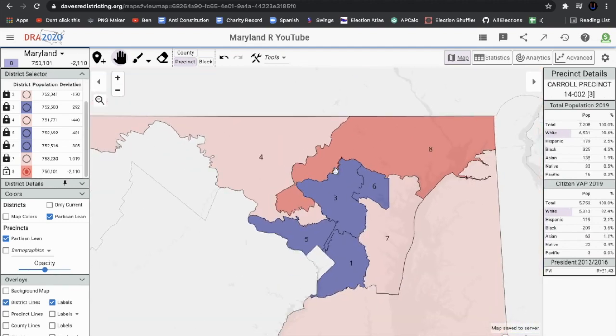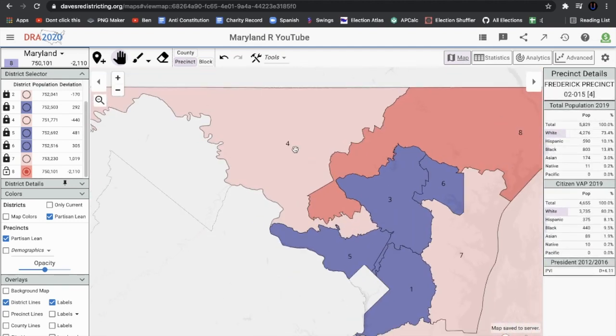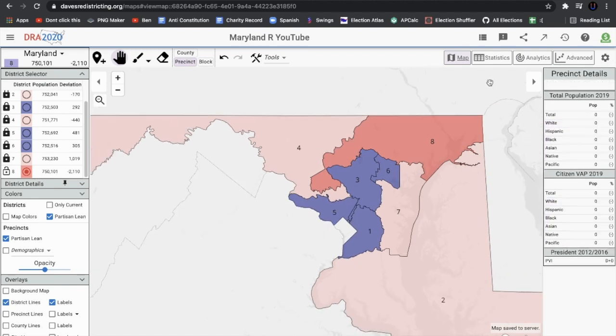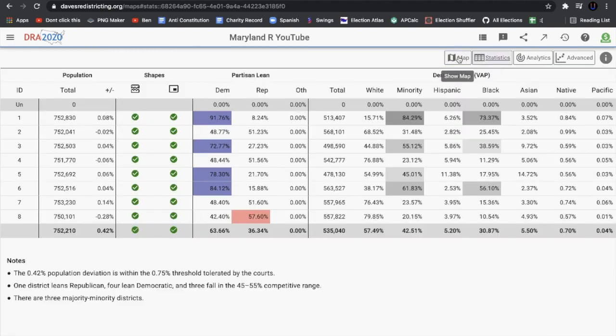And as you can see, the most solid of the GOP is District 8. District 4 is, I think, the least solid. I think it's District 2, actually. They're all contiguous. Oh, yeah, so District 2 is the least solid. So actually District 8 is R plus 15.